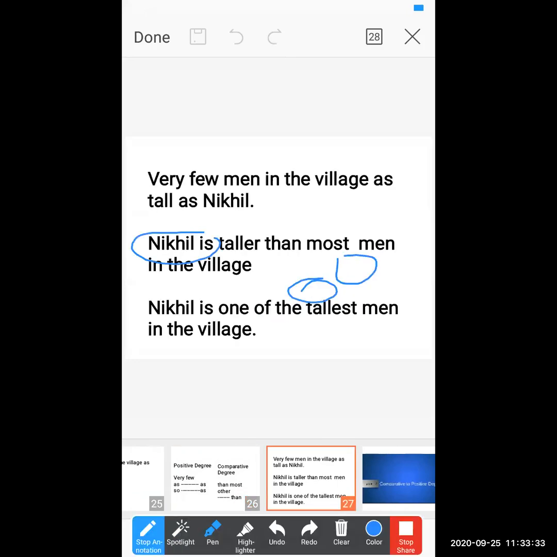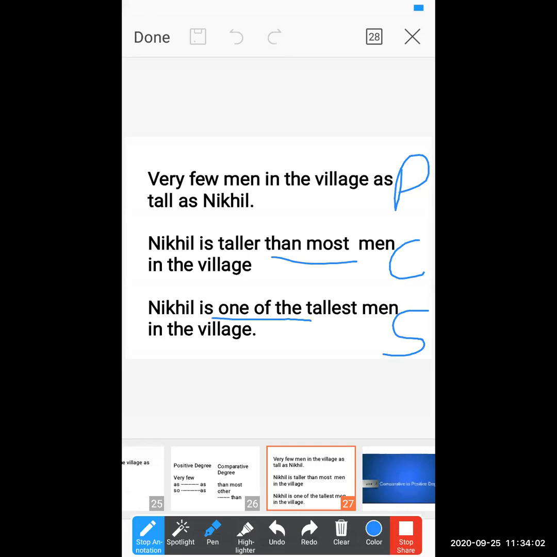See, this is our sentence. This is the positive sentence: Very few men in the village are as tall as Nikhil. Convert into comparative. What do you have to add here? "Than most". Nikhil is taller than most men in the village. And the last one is the superlative. In a superlative, you have to add "one of the". Nikhil is one of the tallest men in the village.